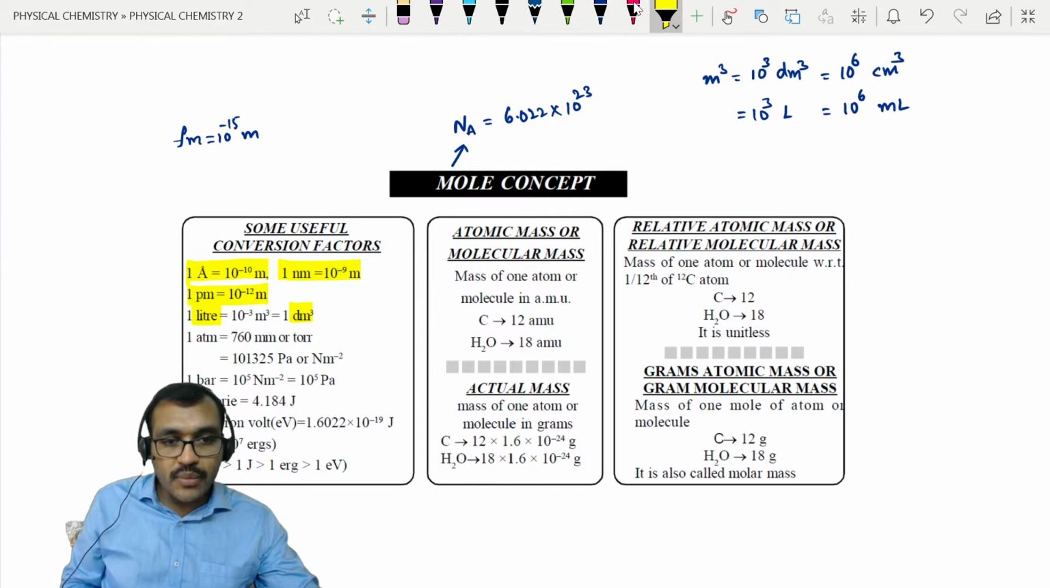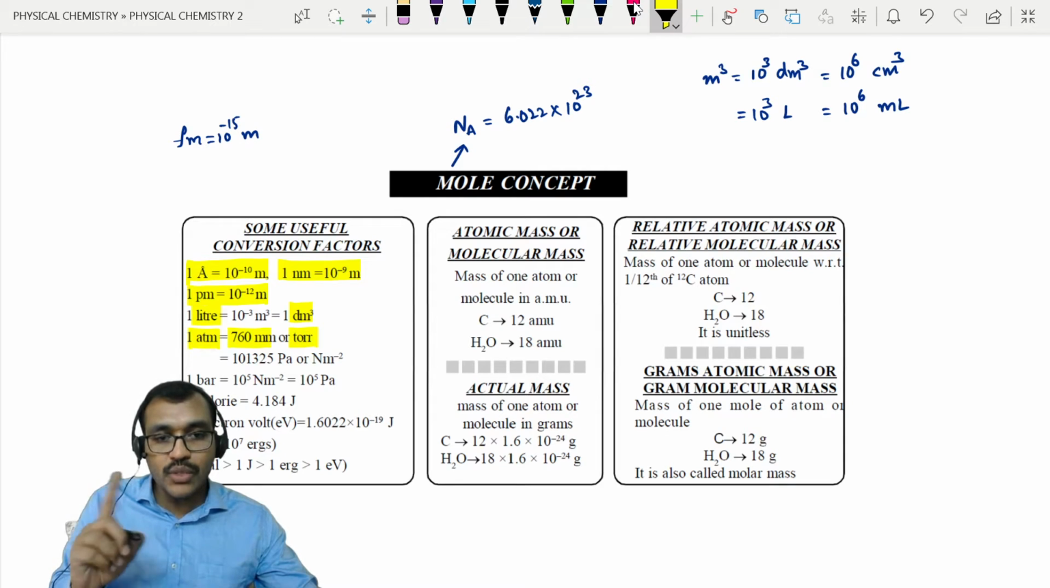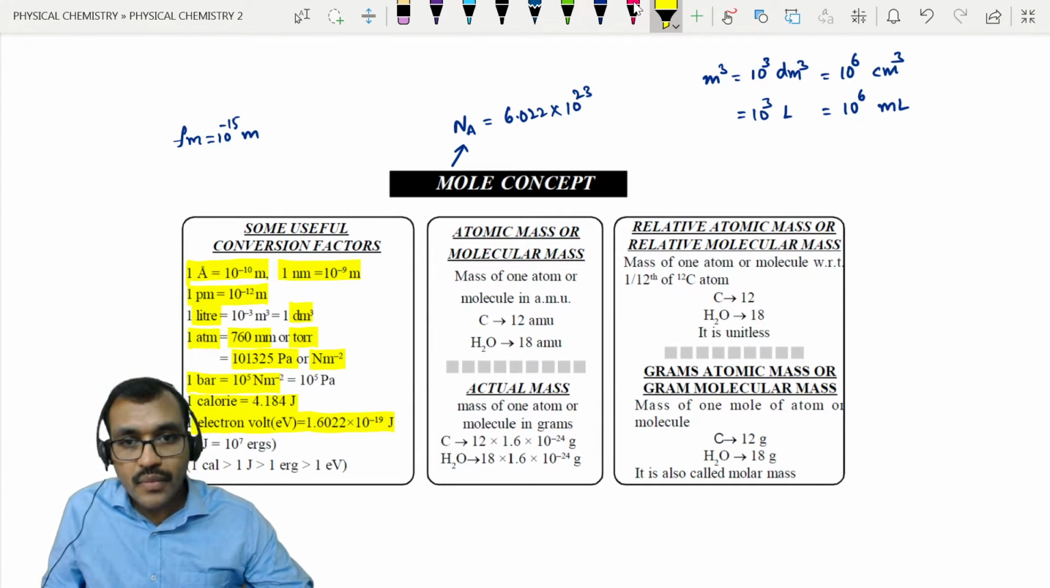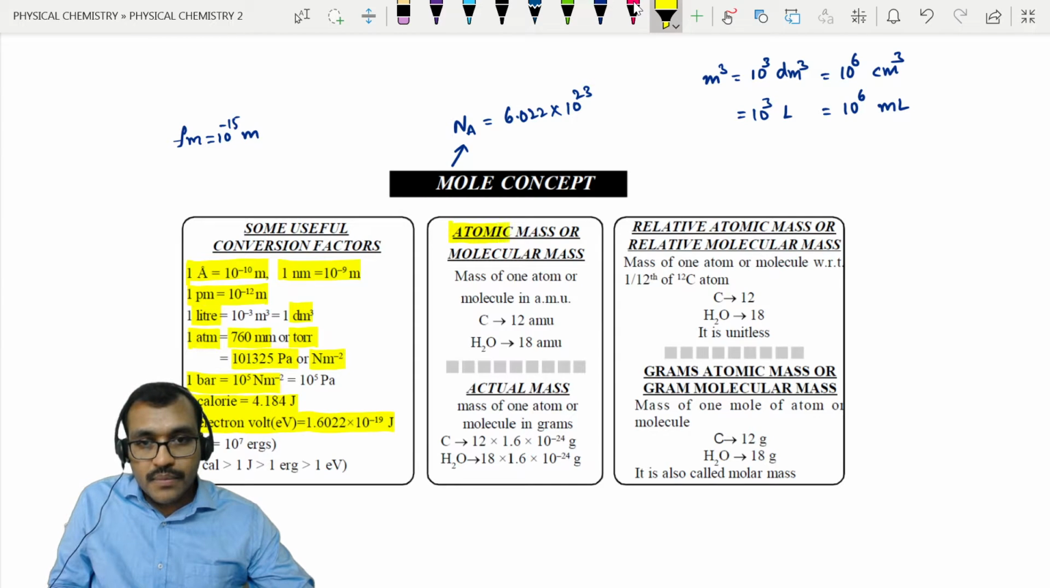Next, 1 atmosphere means 760 mm of mercury or 760 Torr. 1 Torr means 1 mm of mercury. Or we can write it as 1.01325 into 10 power 5 Pascal. Pascal means Newton per meter square. 1 bar means 10 power 5 Pascal. 1 calorie means approximately 4.2 joules. 1 electron volt means 1.602 into 10 power minus 19 joules. As such, these are some conversion terms. Now regarding atomic mass. Atomic mass is nothing but the mass of an atom. Generally, mass of an atom is expressed in AMU.